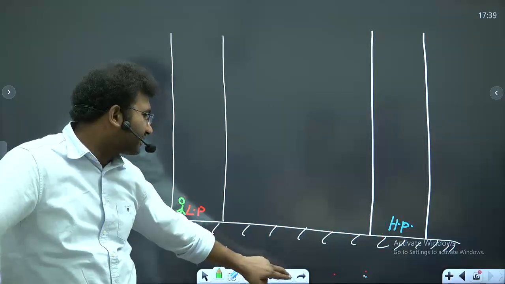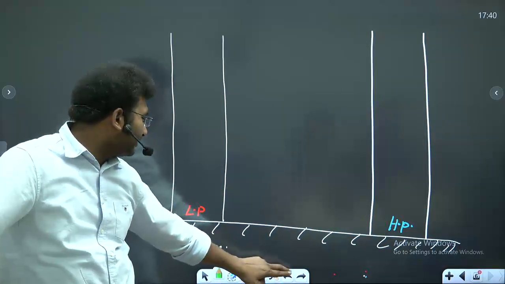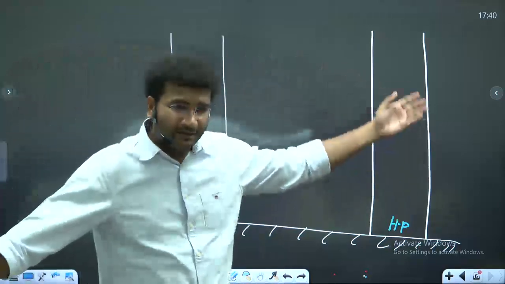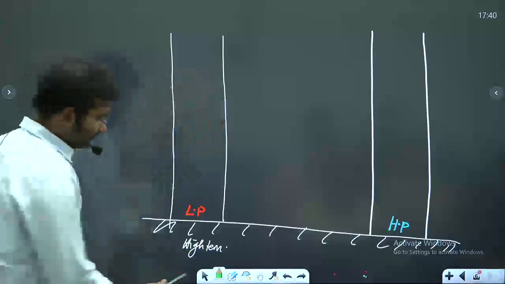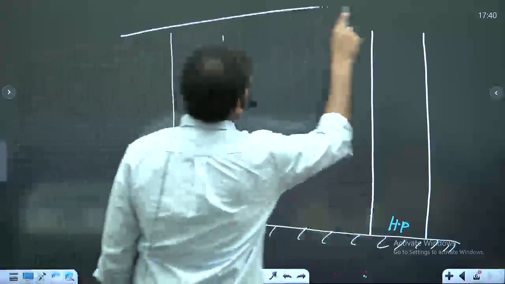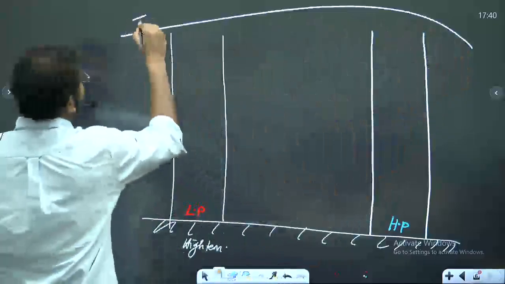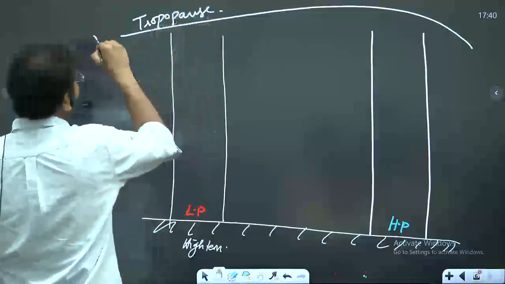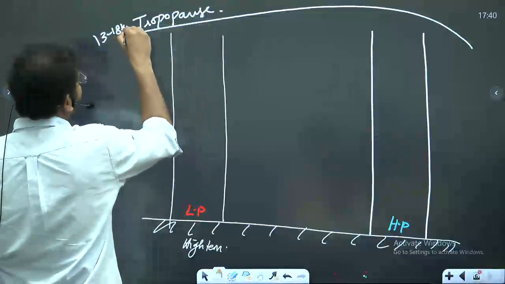Now let's try to understand that there are 100 units of air present in this column and there are 100 units of air present in this column. Right? For that, let's try to understand. This is your tropopause. Now at what height is the tropopause present? 13 to 18 kilometers.